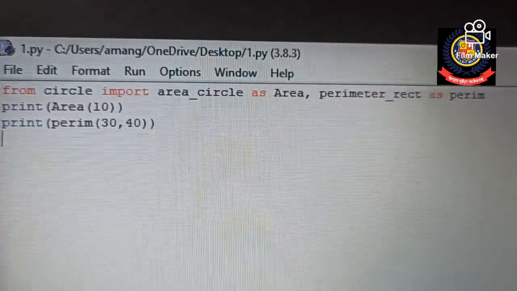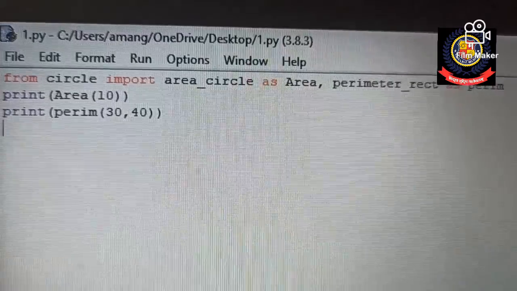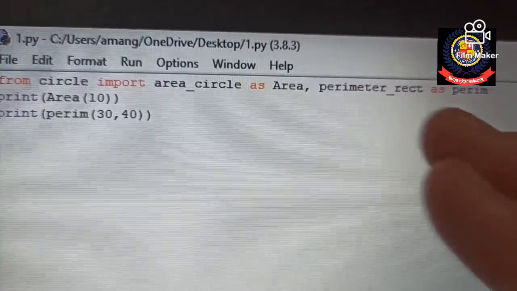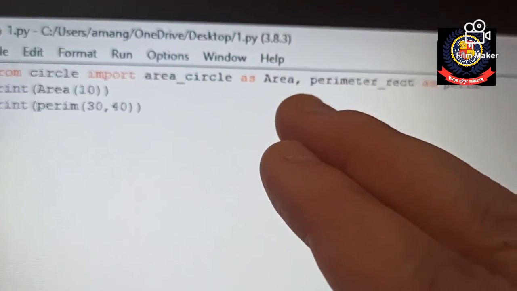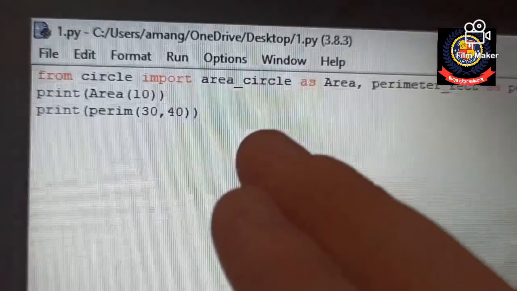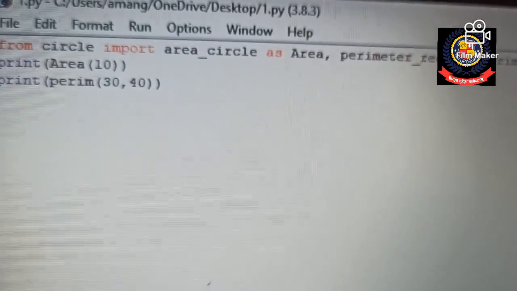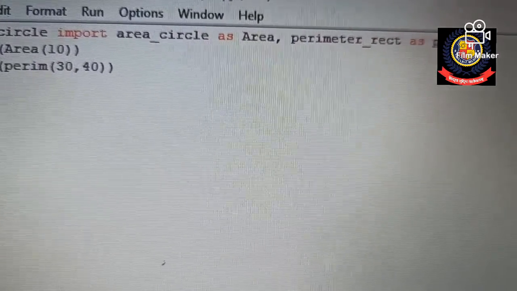Yes, so this is the way of writing. You can see here I have mentioned from module, my module name is circle, then import area circle as area, because I have defined the function area underscore circle, and I have taken it with the name area. Then parameter underscore rectangle as PERIM, like a variable I have taken. Then I have given the command print area, passed the value, then print perimeter, and passed the value. So whatever objects and variables I have declared here, only those will be made available, the rest will not be.